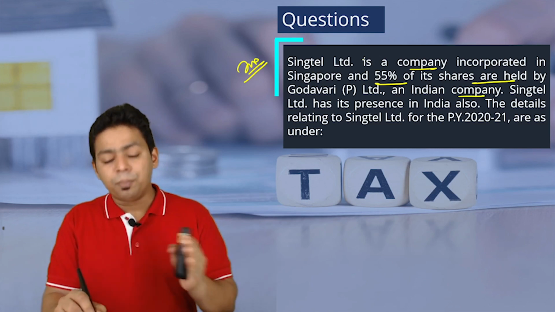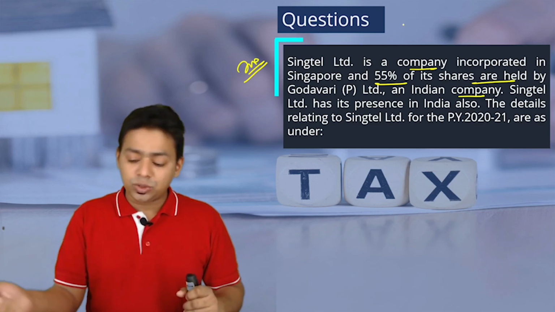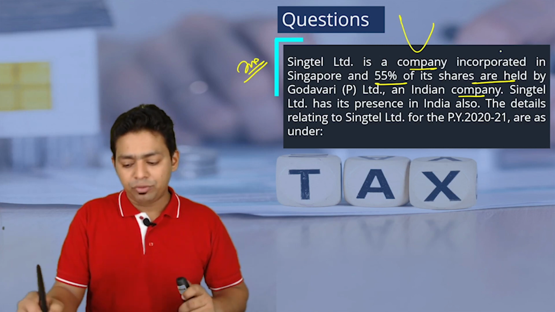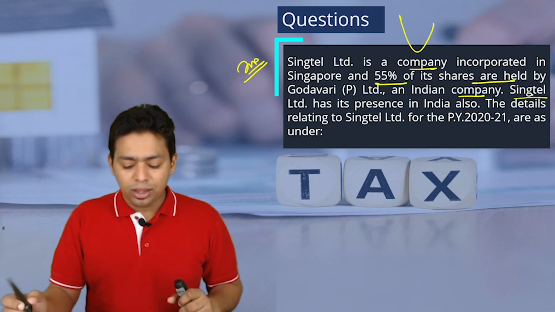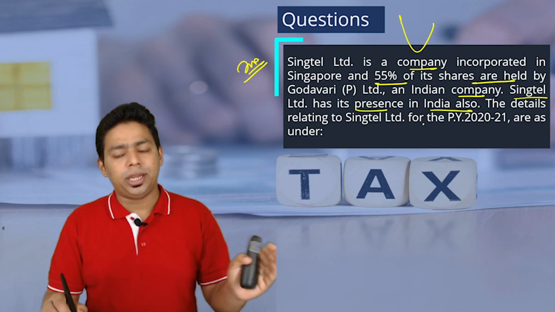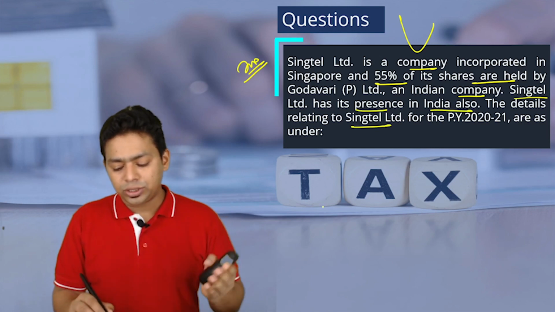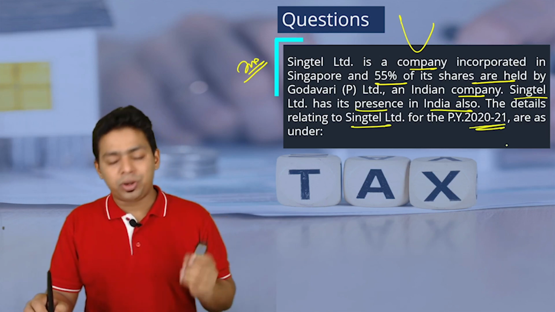So Singtel company is actually incorporated in Singapore, but its holding company is in India, which is controlling 55% share. Singtel Limited has its presence in India also. They operate in India as well. The details related to Singtel Limited for the previous year 2021 are as under.